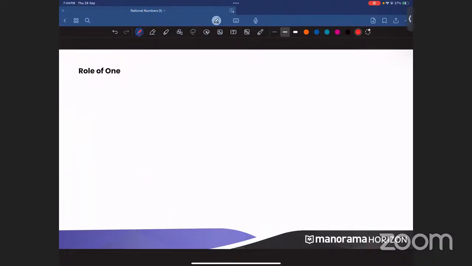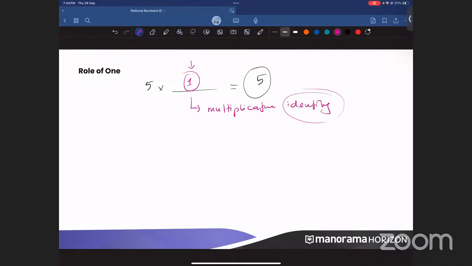Now, what is the next one? The role of 1. 1 is a very important number, right? Same like addition and subtraction, when you take 5 and multiply something with 5, you get 5. What is that something? That something is nothing but 1. So 1 is also called the multiplicative identity. 5 into 0 is 5? No. 5 into 0 is 0. So 0 is not the multiplicative identity. 1 is the multiplicative identity.